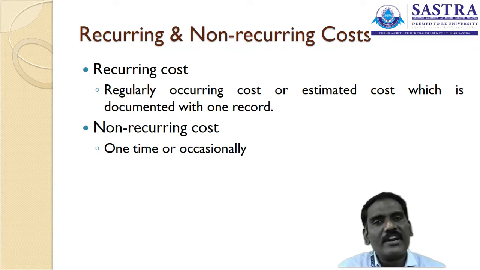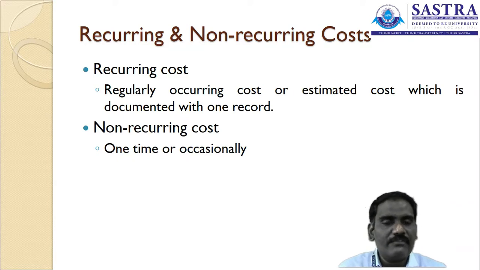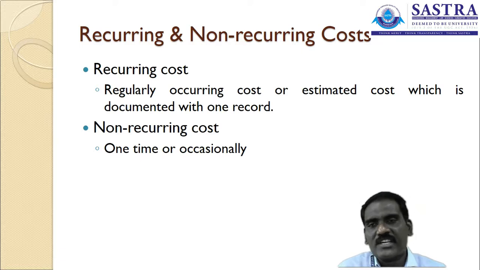We call that a non-recurring cost, for example purchasing of machinery. We are not going to buy machinery frequently, month on month or hour on hour. We buy machinery once in a year, or 5 years, or 10 years, at periodical intervals, or whenever there is a requirement for the organization. If the machinery is out of date or no longer in use, we buy machinery at that particular point of time. We cannot determine the period in which we will buy a particular machinery, so we are not able to estimate that cost. That comes under the non-recurring cost.